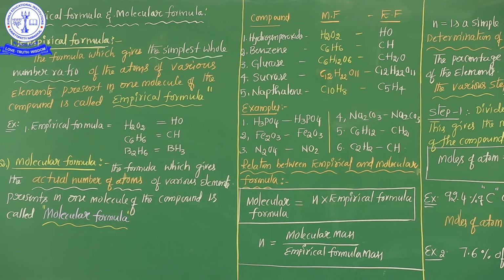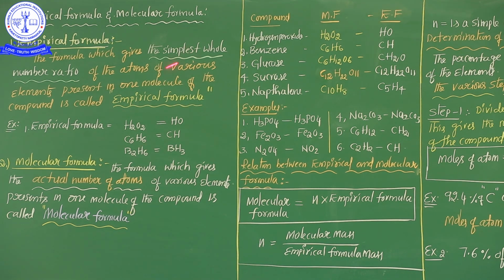So write down this phrase, the simplest whole number ratio of the atoms of various elements present in one molecule of a compound is called the empirical formula.